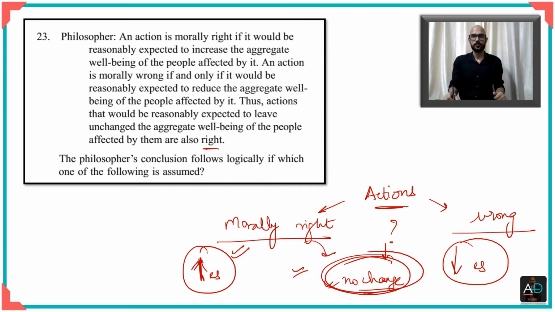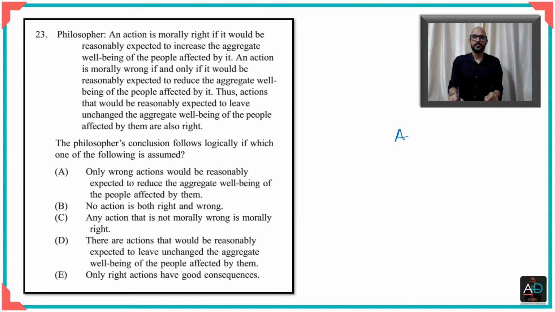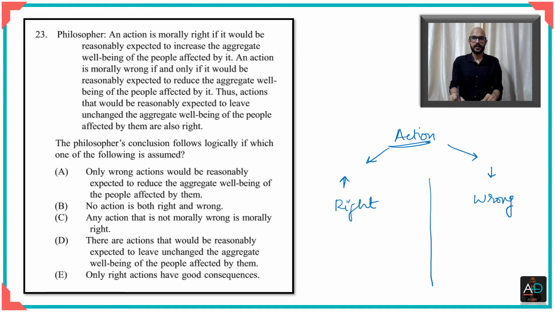Let's go and look at the options. So an action, as we saw, can either lead to an increase, in that case it is right, okay? The second thing that can happen is that it can cause a decrease, in that case it is wrong, or it can be a case of no change. Now, is no change right or is no change wrong? What we have seen is that he concludes that it is right.